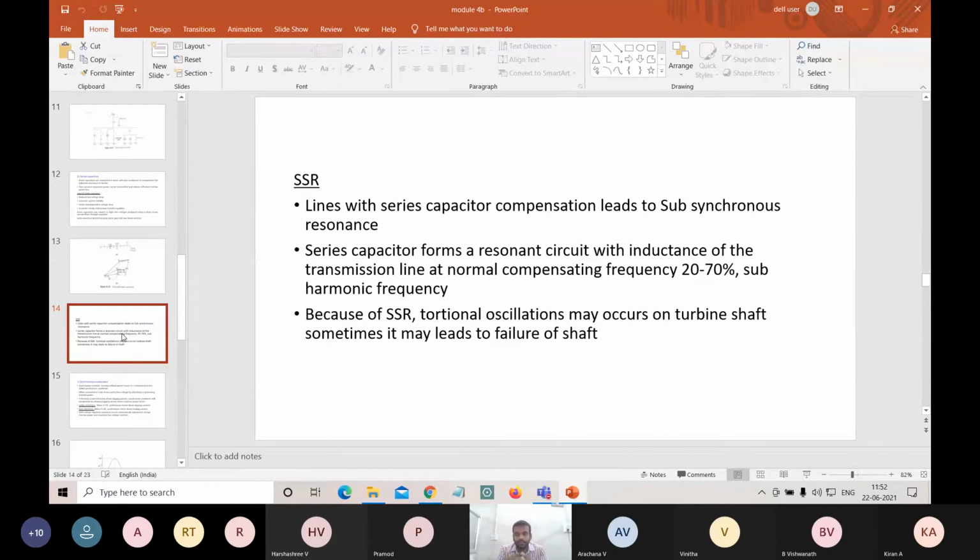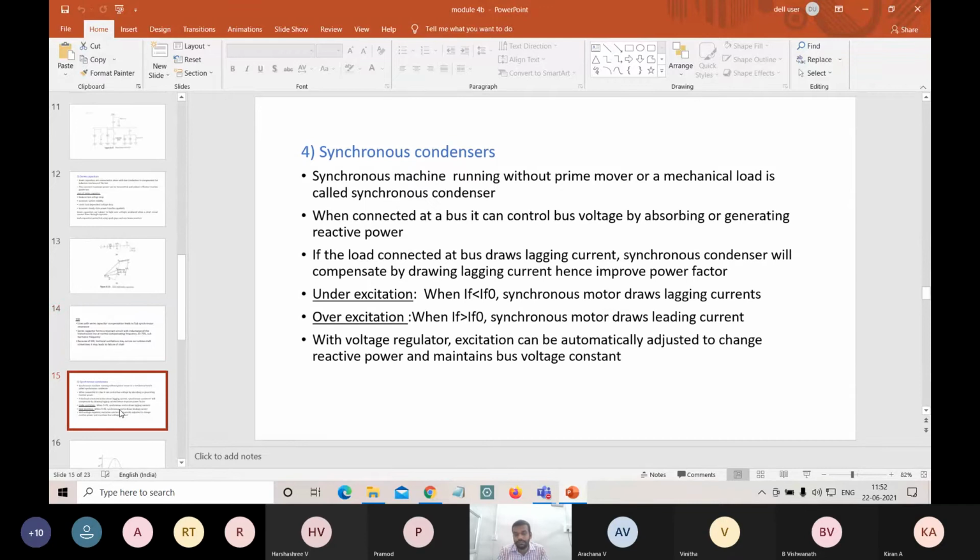So we have to avoid this also. So that's the concept. And the next thing is synchronous condenser. So this is very much used and also discussed almost every time. Synchronous condenser is nothing but a synchronous machine, whether this is a generator or a motor without load. So a synchronous machine running without a prime mover. Running without prime mover is nothing but running without load. So this is called our synchronous condenser.